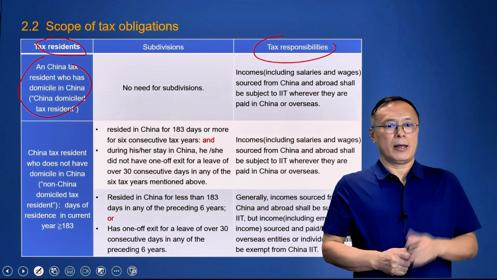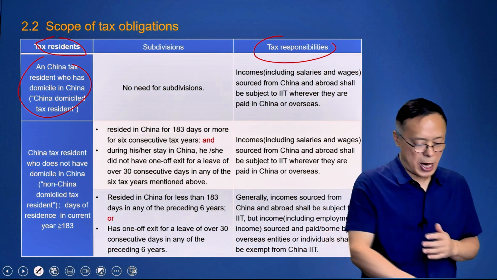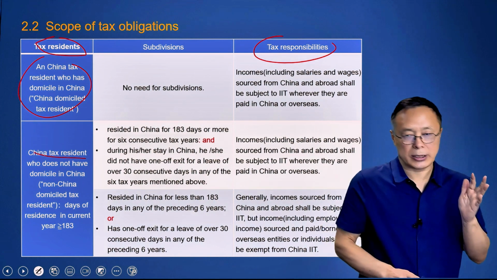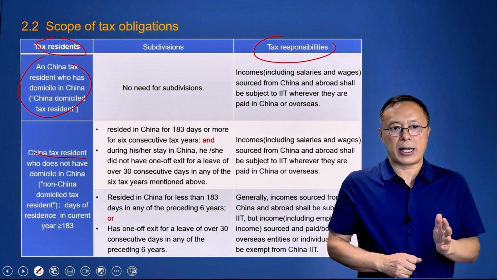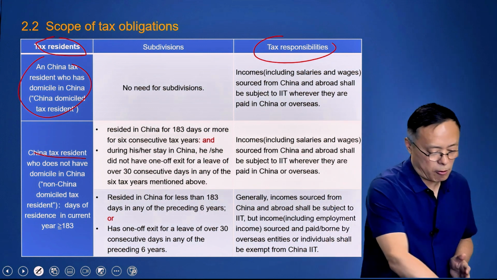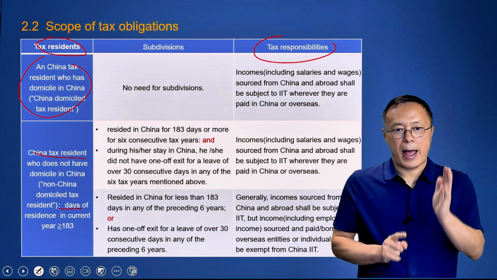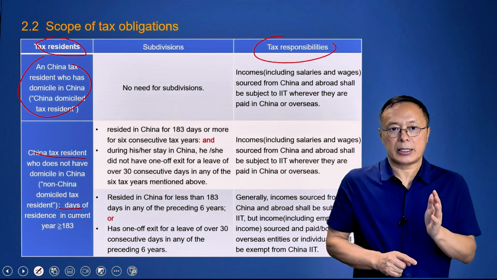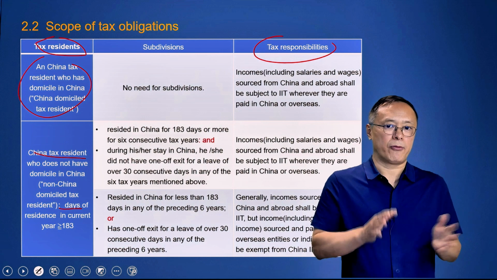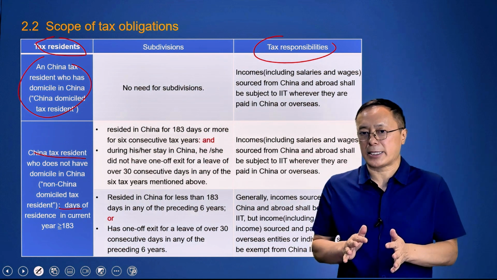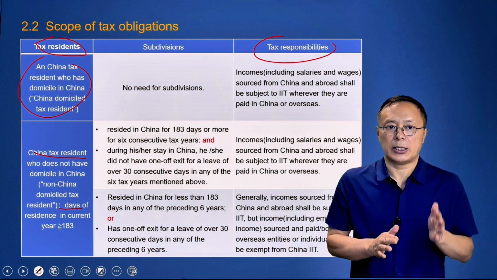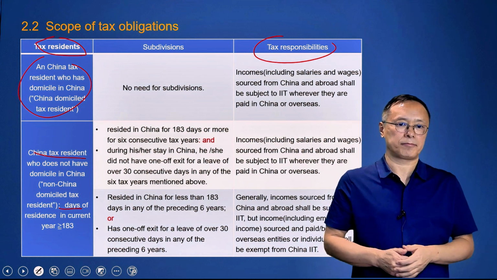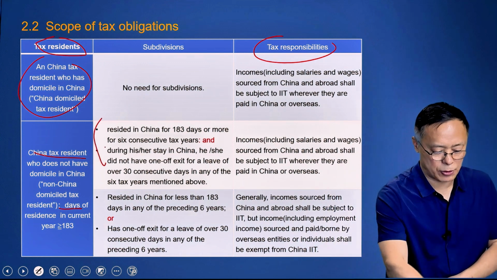And the second scenario. The second scenario is a China tax resident who does not have domicile in China, but the days of residence here are 183 days or more. For tax residents in this scenario, we need to continue to divide them into two groups.